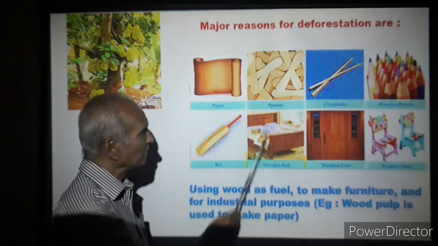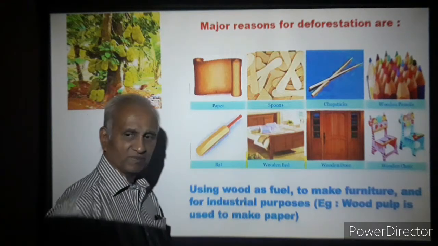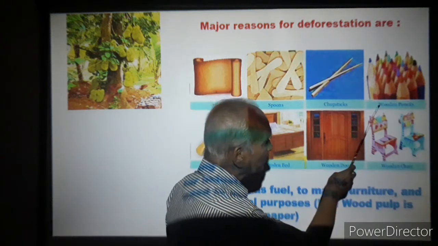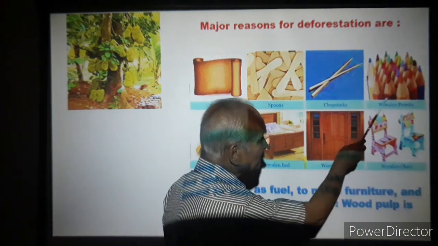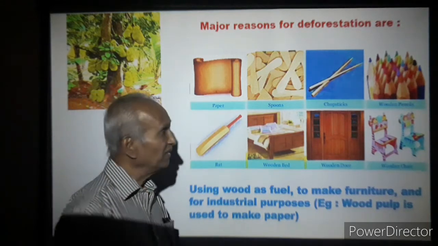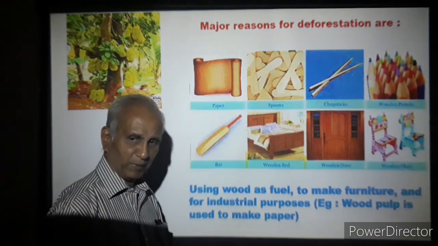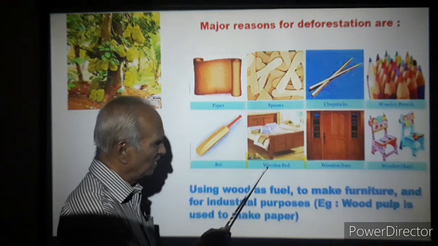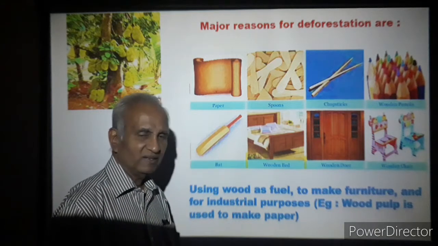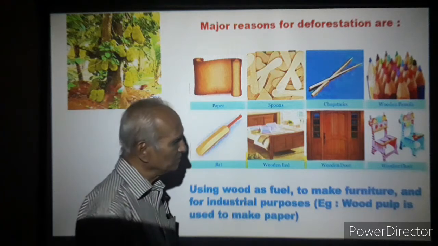We can manufacture paper. See here, spoons. These spoons are made from timber. Chopsticks from timber. Wooden pencils. We use millions and millions of pencils the world over. They all come from trees. Bats, they come from trees. Wooden beds are constructed out of the wood we obtain from trees.